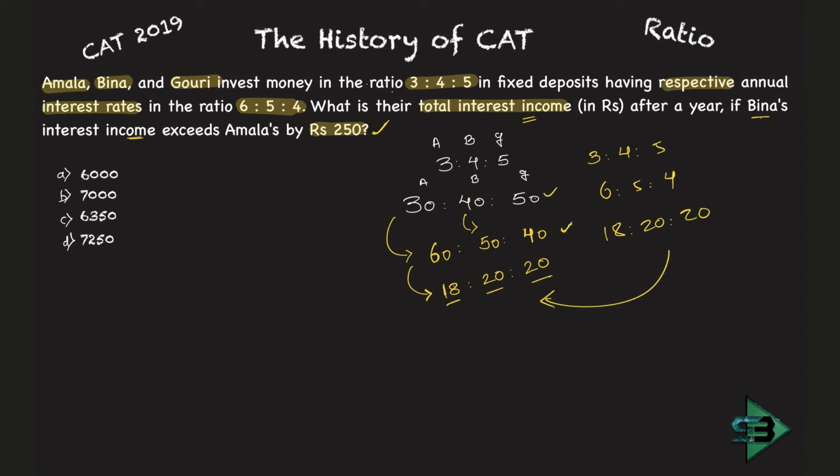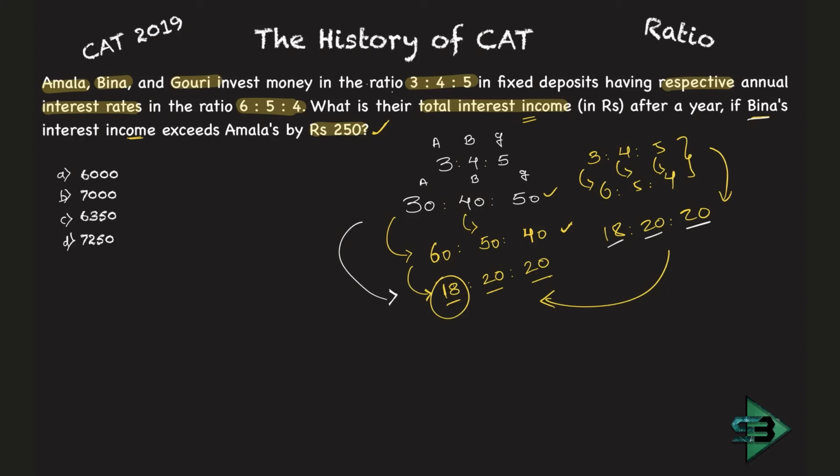Because I wanted you to think, if the amount invested is 30 rupees, and if 60% is the interest, then she's earning 18 rupees by means of interest. It is nothing but one and the same thing: 3 into 6, 4 into 5, 5 into 4. You should just solve it in this way. I did it in this way because I wanted you to visualize how I am getting this. If the value is this and the interest rate is this, how much is the money that is being earned from the interest? Not the value, but the money from the interest.